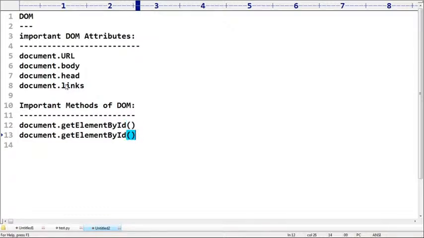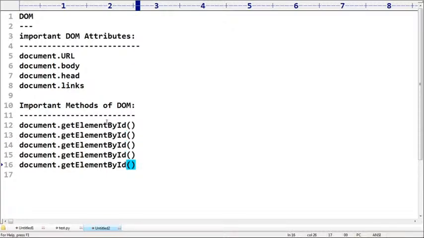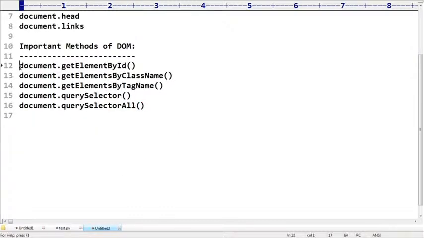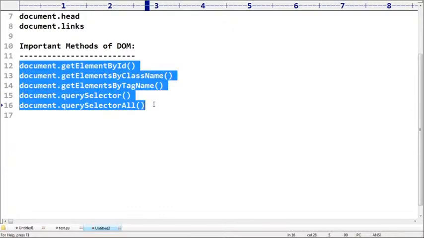Next, what is the next method? getElementsByClassName. Next, getElementsByTagName. Next, querySelector. Like next, querySelectorAll. So these are the various important methods you people should be aware of clearly.